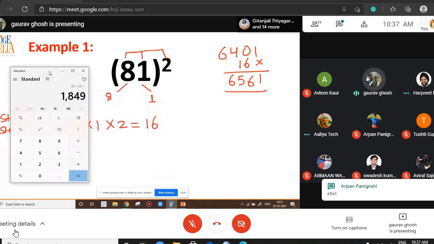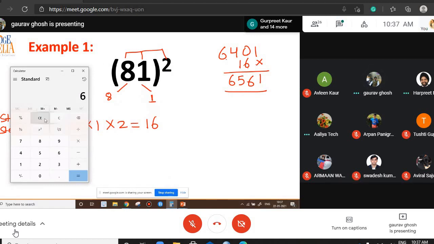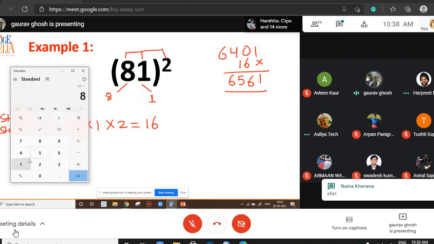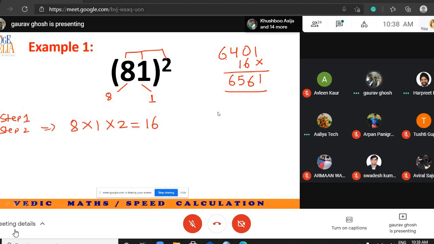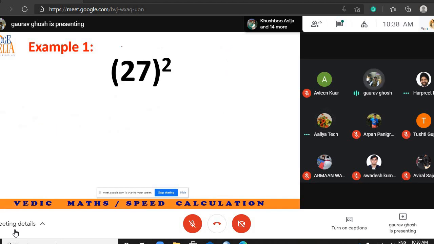So let's verify. Let's see what is the answer for 81 square. 81 into 81 comes out to be 6561. So I am giving you 15 seconds to solve this one. 15 seconds. Please solve.